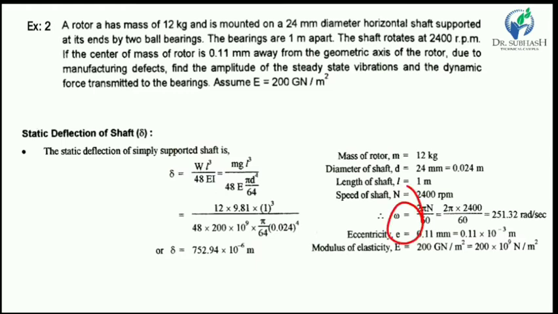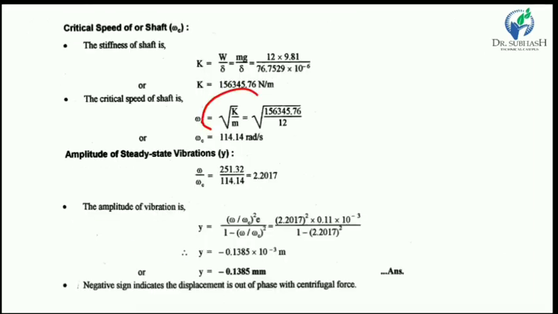So first omega is found with the help of 2 pi n upon 60, and we put the value of n, 2400, and finally we get the value of omega, 251.32 radian per second. Okay, now we know that omega c is found with the help of under root k upon m or g upon delta.